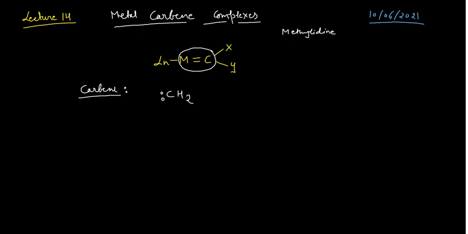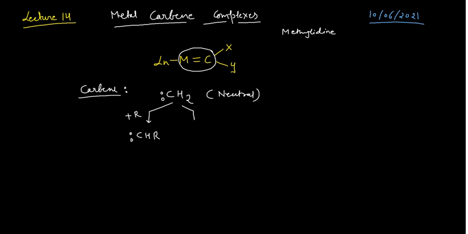And you see this species is neutral, so this is something very important to note, that carbenes are always neutral in nature. And as you know, these carbenes can be categorized in two ways. So for example, if you put some R group instead of the hydrogen, then you may have an alkyl substituted carbene, just like that.